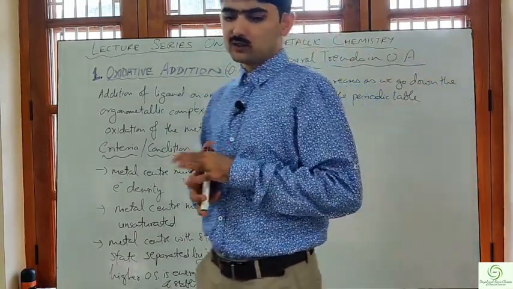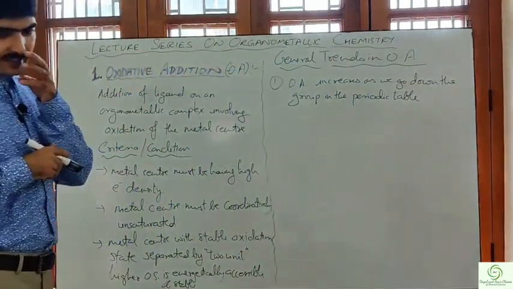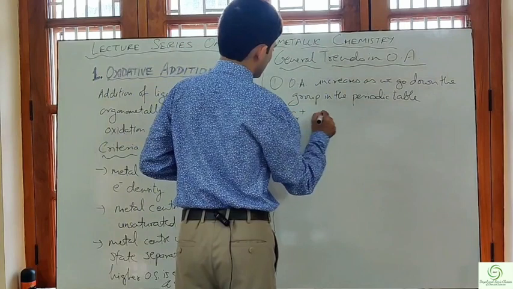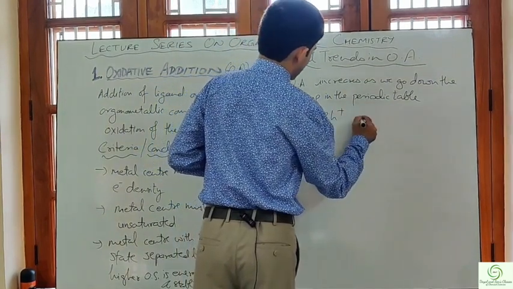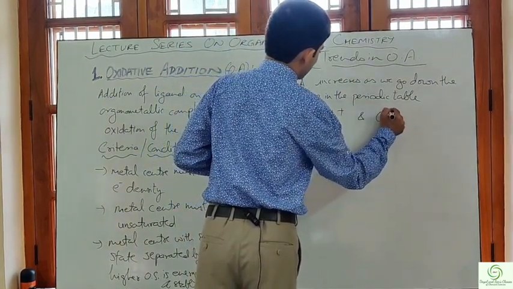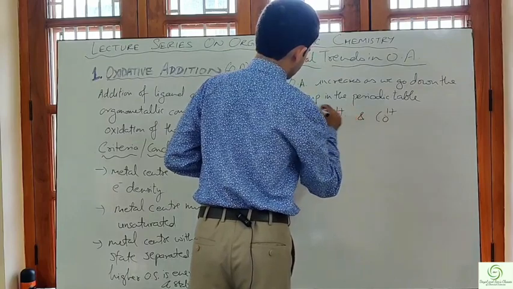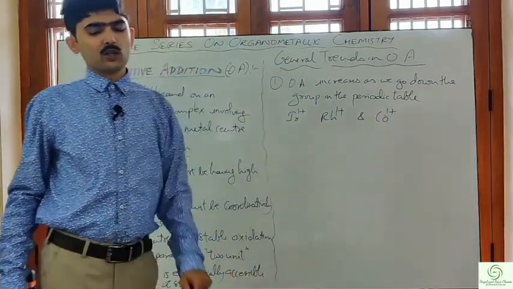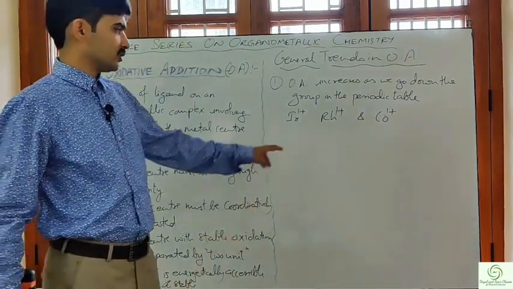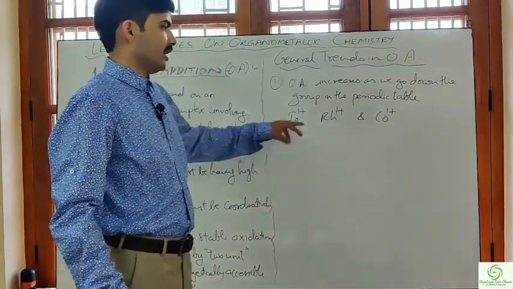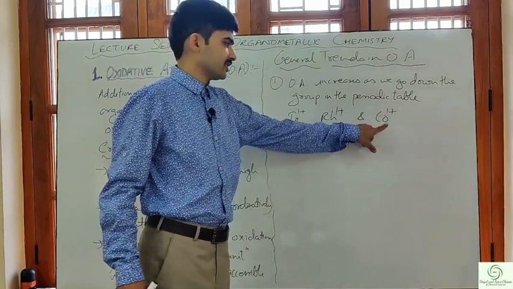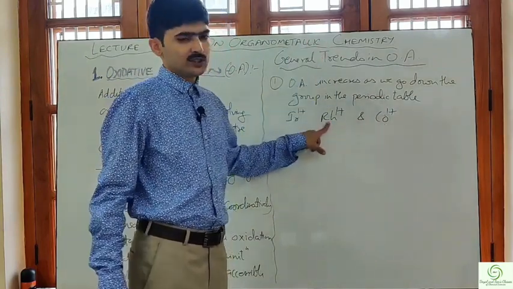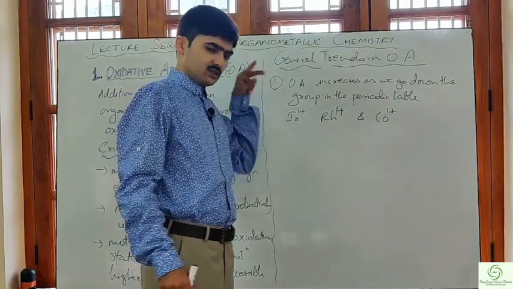As we go down the group, let us take an example of Ir+, Rh+ and Co+, cobalt 1 plus. Now Ir, Rh and Co all belong to the same group, and Co lies on top of the group, Rh below it and Ir further below it.